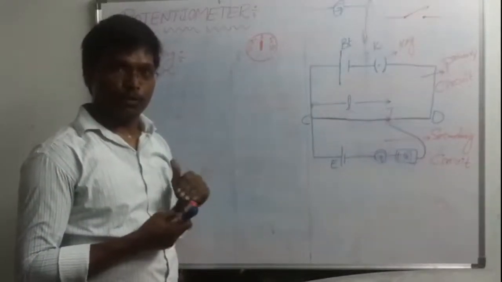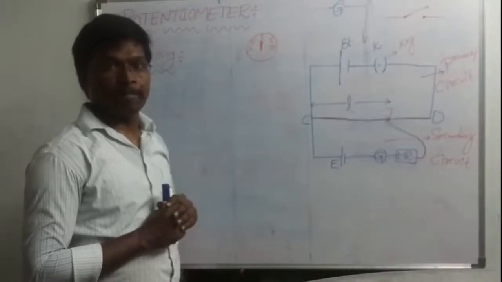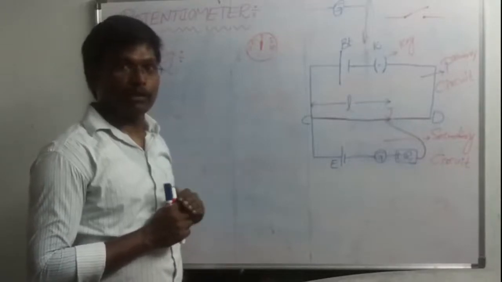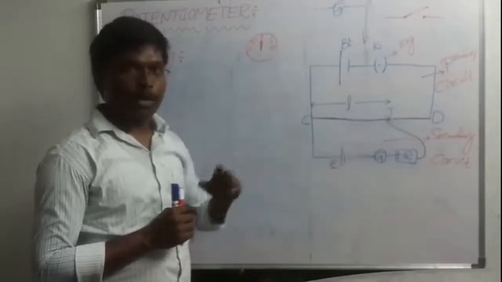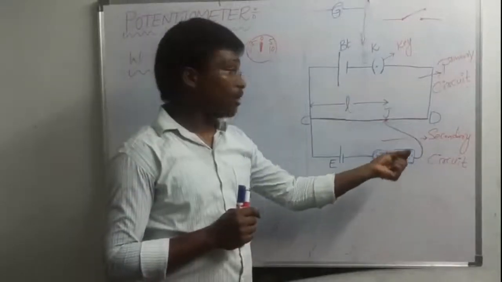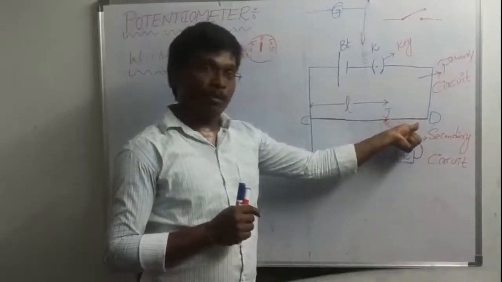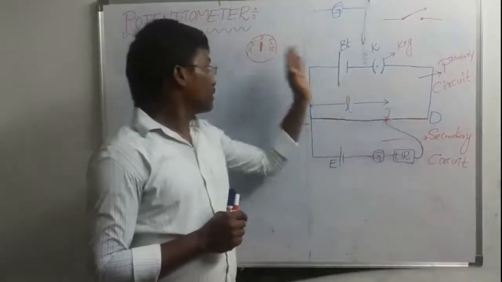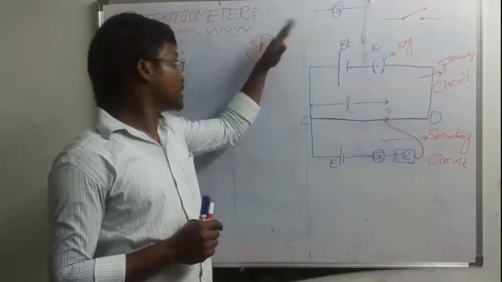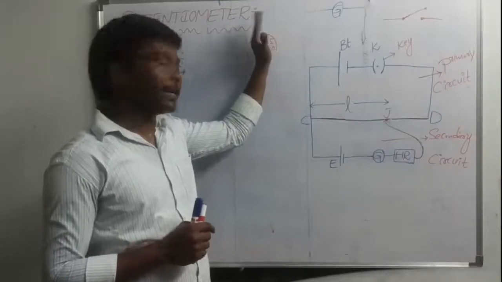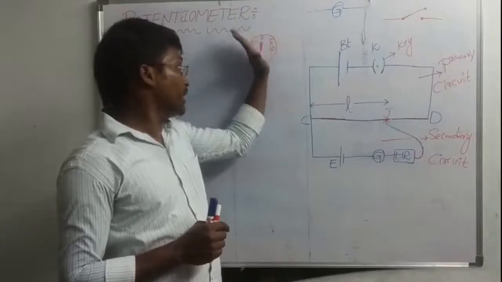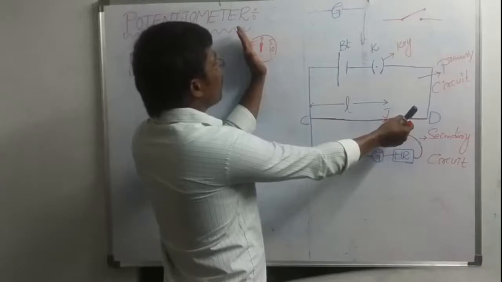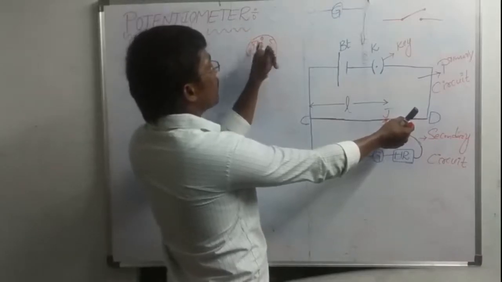Now I am speaking about the working of this potentiometer. In that working, I am taking the jockey and keeping it on the potentiometer wire. Whenever this jockey is kept on the potentiometer wire, this galvanometer shows some reading: 10, 5, 8. The needle shows some reading. But whenever this jockey is moving in this direction, the galvanometer needle changes.